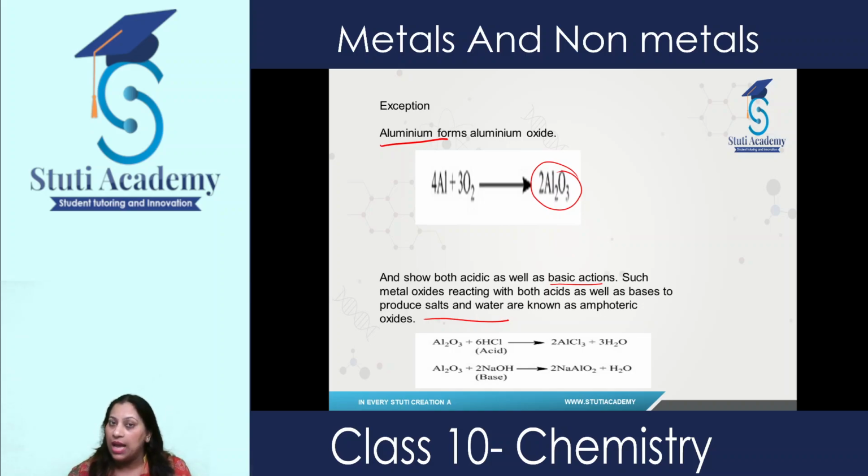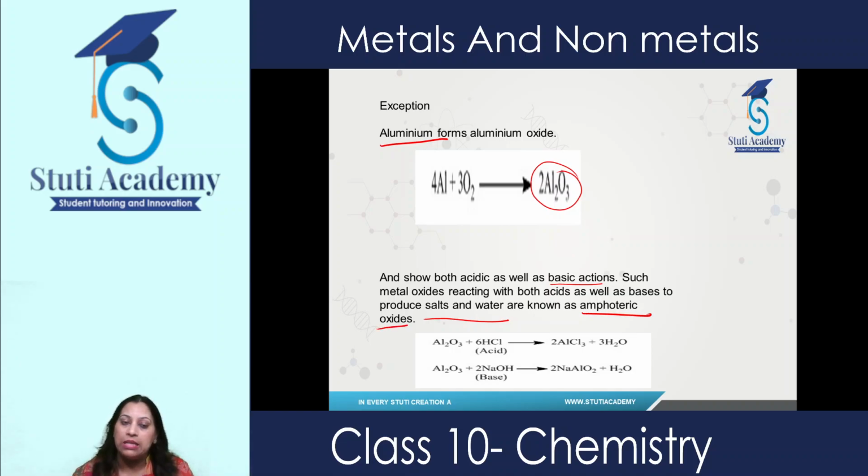And this kind of reaction, if you remember, is known as, just write down in the comment box, what do we call this reaction when acid and base react with each other? I'll leave this question for you. Write down this answer in a comment box. When acid and base react with each other, it results in the formation of salt and water. And those metal oxides, when they react with both acids and bases, are known as amphoteric oxides.